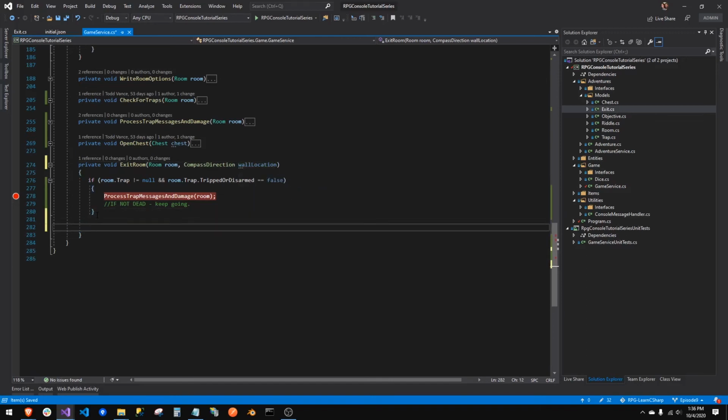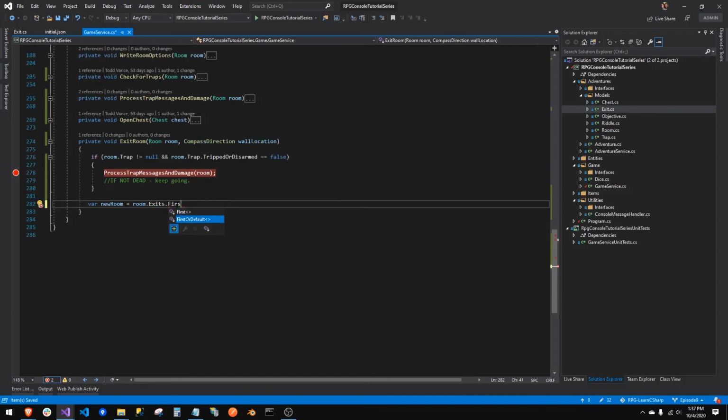We can find the room. So we're going to use our LINQ again, right? We've got our rooms. We're going to say var newRoom equals, and we're going to look at our exits. So we're going to look at the current room we have, dot exits, and now we have an exit collection. We're going to do FirstOrDefault again, and so here we'll send in our lambda function x dot wall location. So we're going to grab the wall location that equals the wall location we just sent in, and that's going to give us, what's that going to give us? It's going to give us the exit.